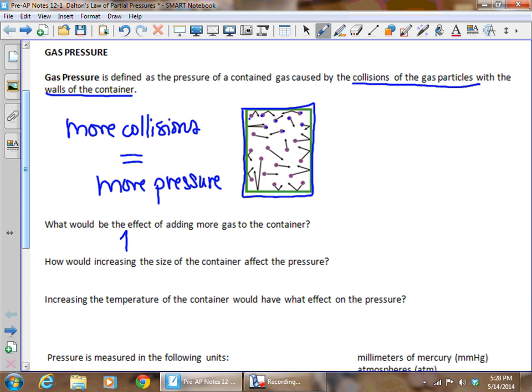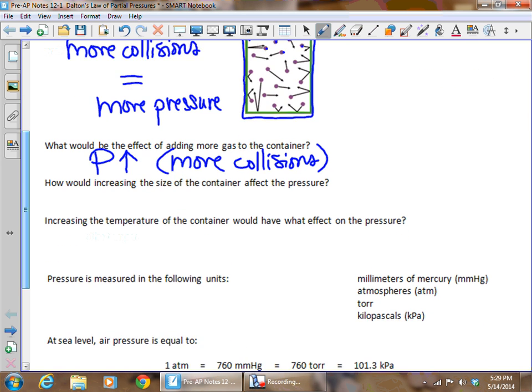Hopefully you realize that the pressure would go up, the pressure would increase, and the reason it would increase is because since there are more particles, more gas particles, there are going to be more collisions with the walls of the container and therefore a higher pressure. Again, I can't emphasize enough, we're talking about collisions with the walls of the container.